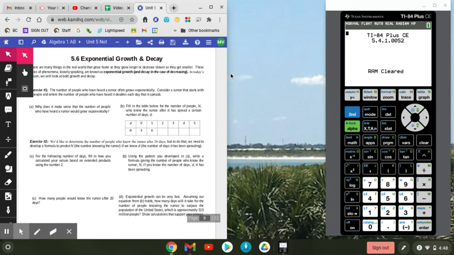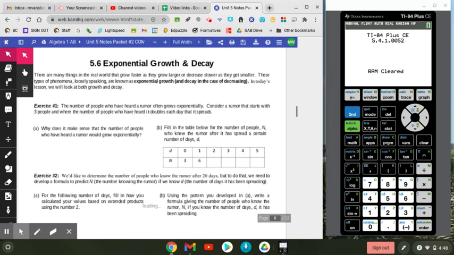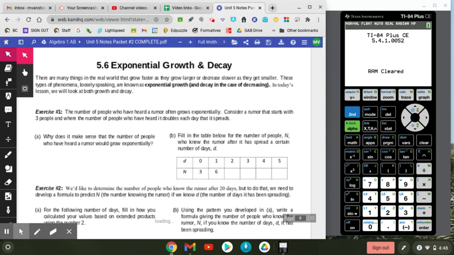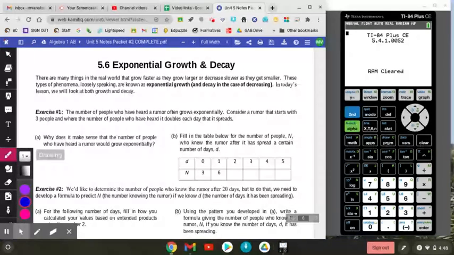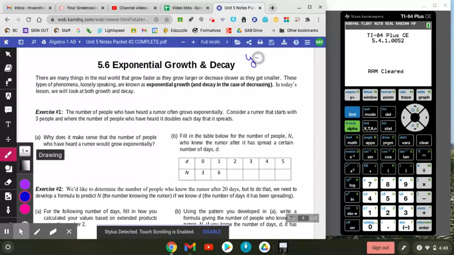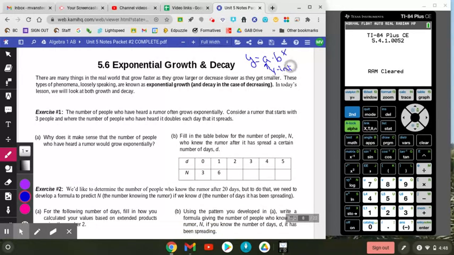Sorry about that resizing. Today we are talking about exponential growth and decay. Yesterday, in the last video, we talked about the generic equation for exponential functions, y equals a times b to the x, where a is our y-intercept and b is what we call our growth factor.